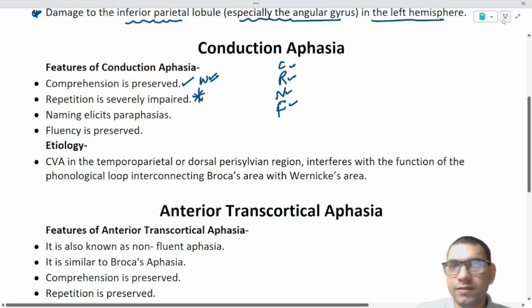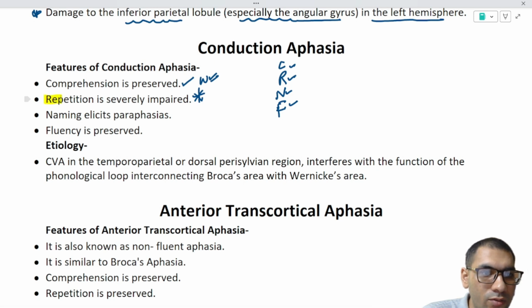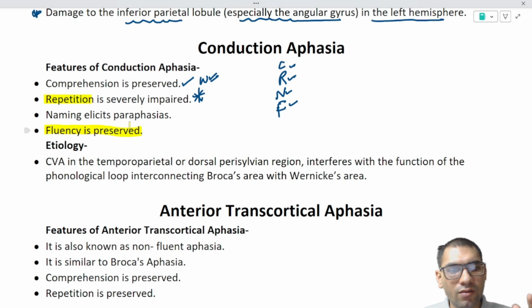So in conduction aphasia we have to look at the repetition. Naming elicits paraphasias, so naming is also impaired, but fluency is preserved. The patient will speak everything on his own. He may speak a lot of words, whatever he wants, but when you say, speak my words, repeat my words, he will not be able to, because some part of the language network is not working, and that is the phonological loop.